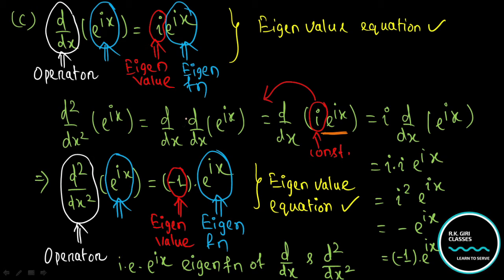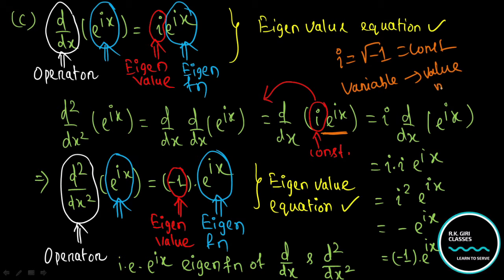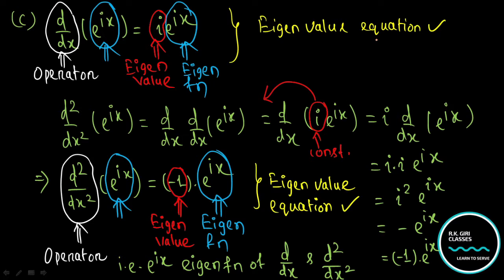I am coming to this point later, but before that, I want to ask you, is it a constant quantity? Yes, it's a constant quantity, because variable means the value must change. Here the root over minus 1 is always a constant quantity. The root over minus 1 will never be root over minus 2. Variable means the value will vary.